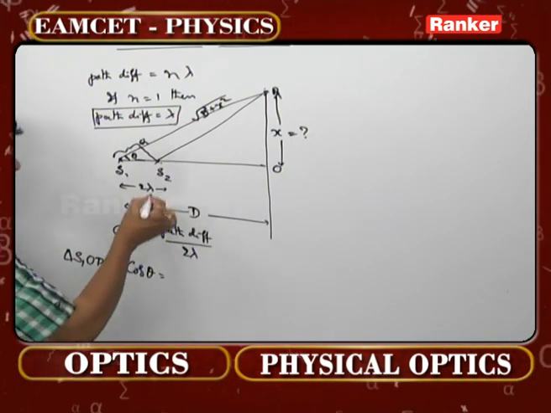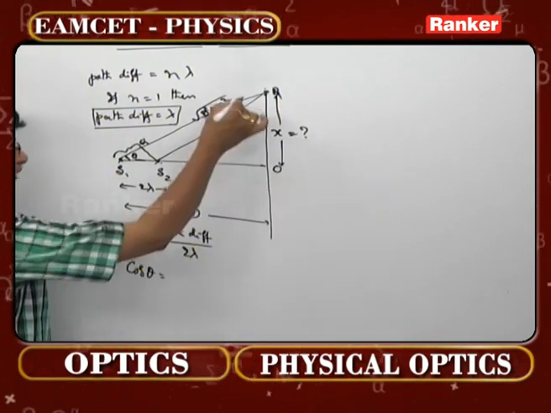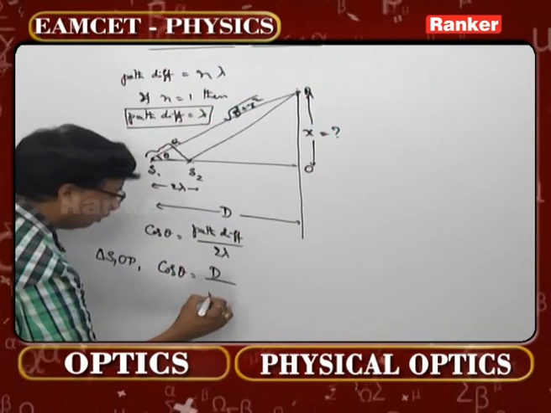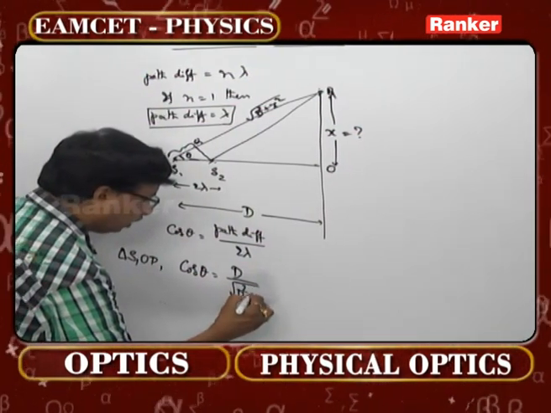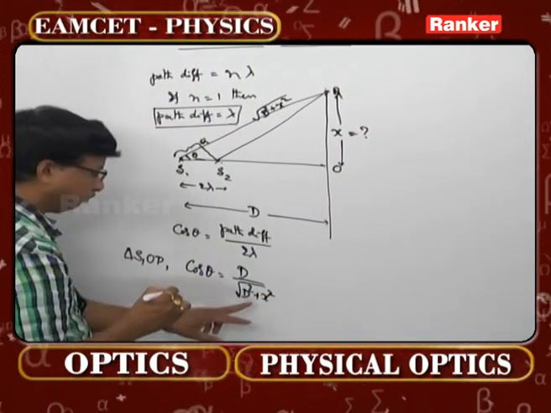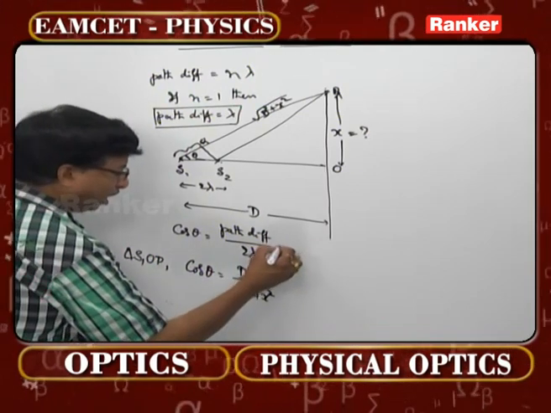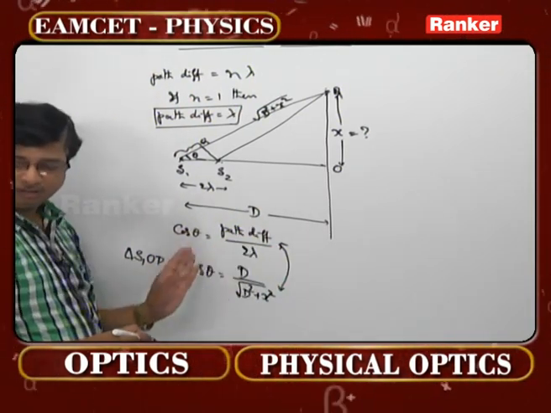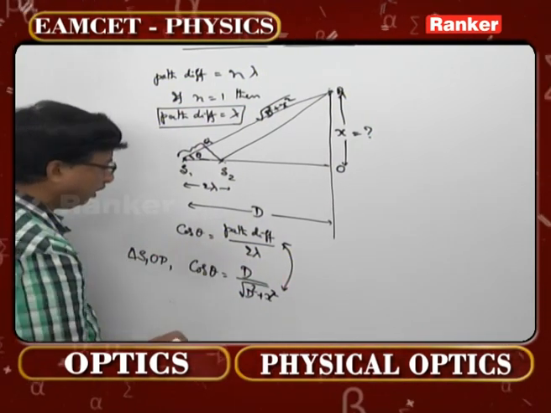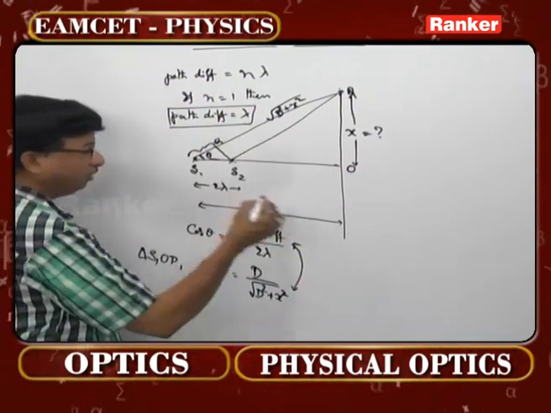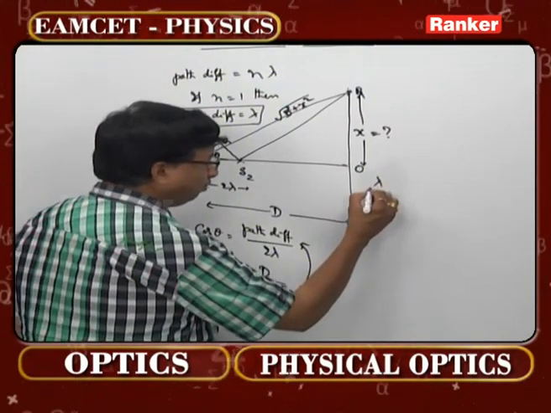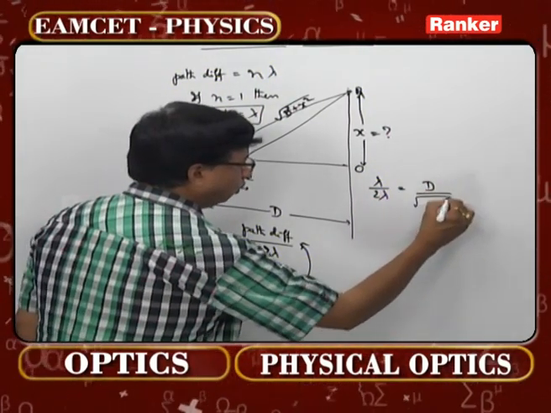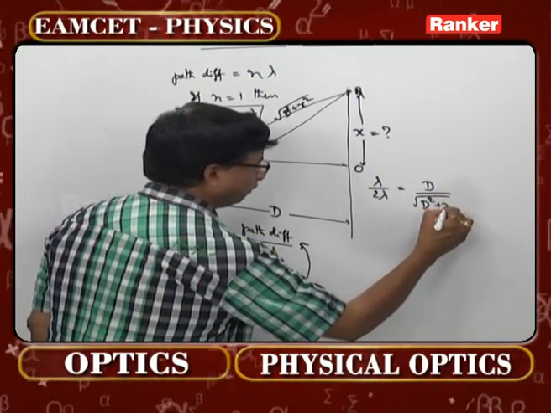Then what is cos theta? It is adjacent side by hypotenuse. That is capital D by hypotenuse, which is root of D square plus X square. But why can't we directly equate these two now? Because this is cos theta, this also is cos theta. Come on, equate these two. What is path difference? Already we have got lambda. So lambda by 2 lambda is equal to D by root of D square plus X square.